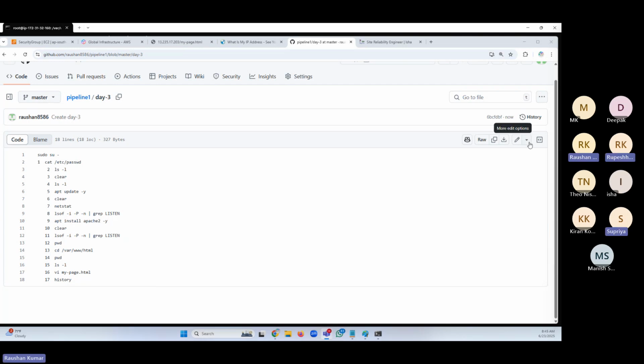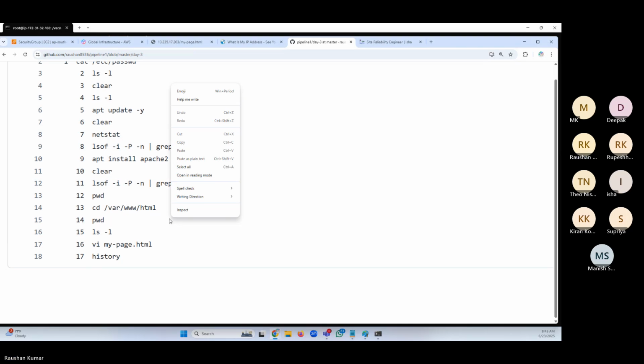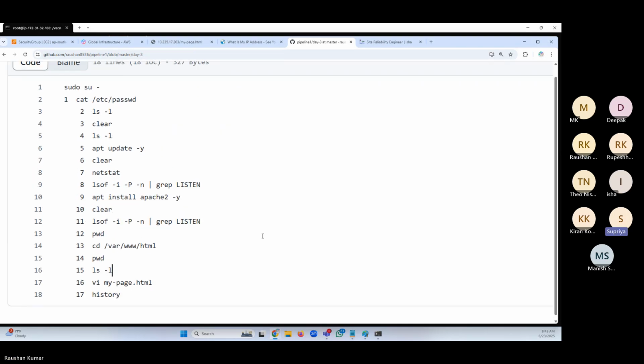Take a screenshot on mobile, please. Okay, done, Supriya? Please use a laptop, friends, to connect. You would not have any such issues.